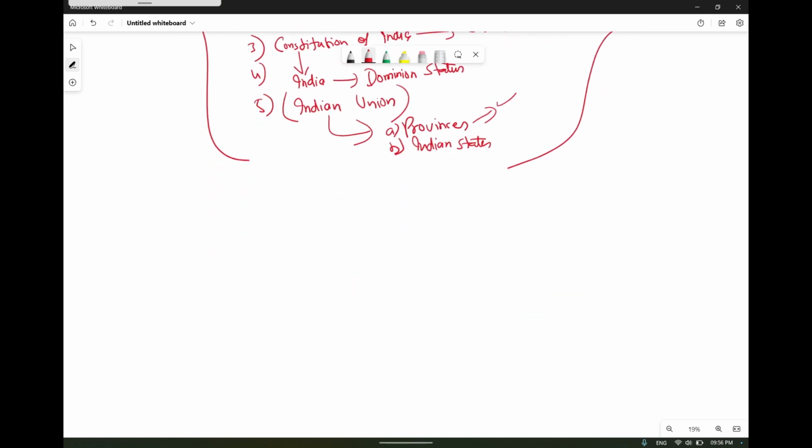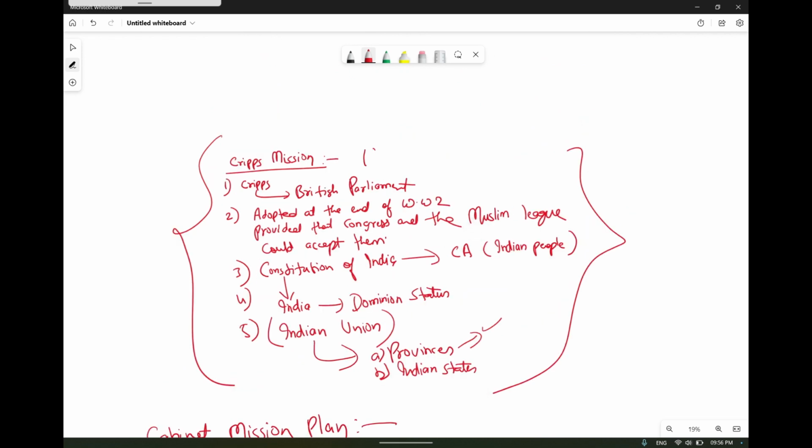Now, after that, the cabinet mission plan was formed. This happened in March 1946, while the Cripps Mission was in 1942.